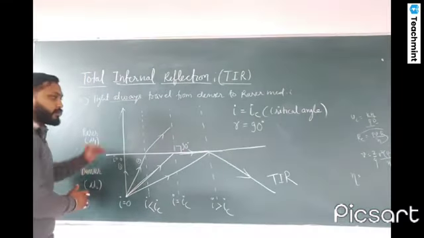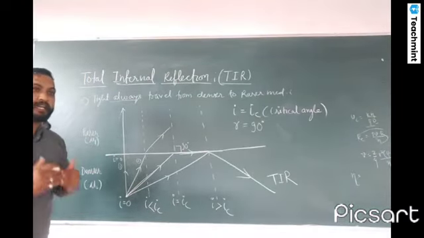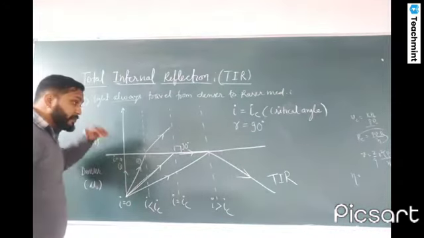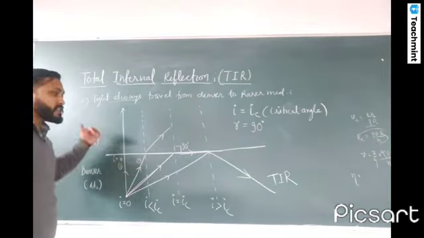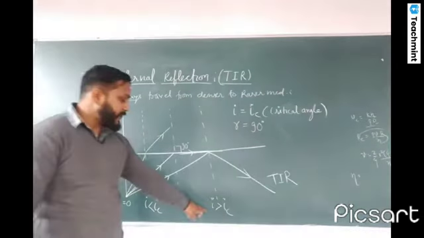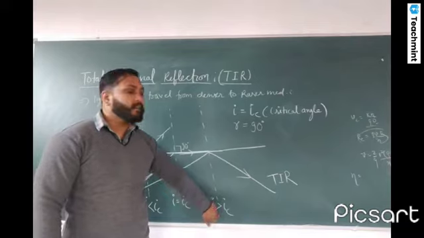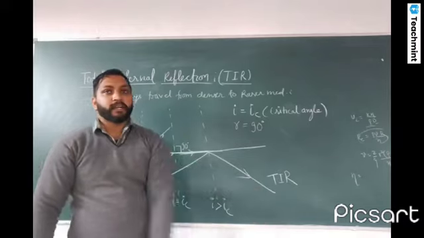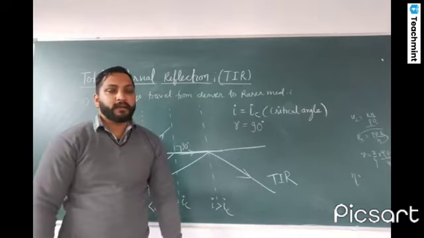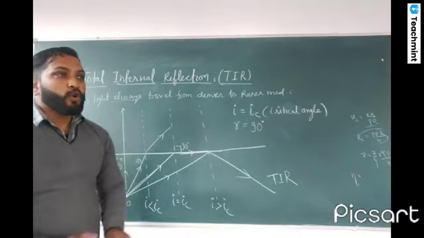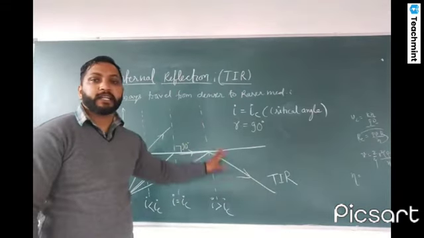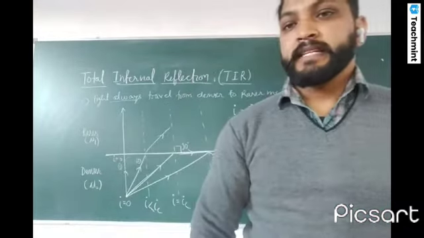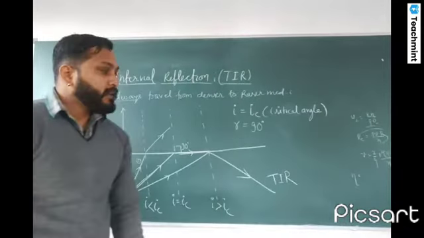Light is traveling from one medium to another, but after a certain limit the light will come back into the same medium. Reflection must occur because the medium is changing, but whenever the angle of incidence becomes greater than the critical angle, the ray of light comes back to the same medium. When the light bounces back in the same medium, this process is known as total internal reflection. Clear? You can note it down. This is total internal reflection.